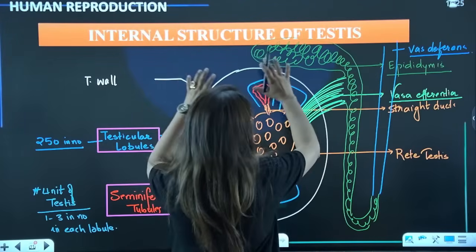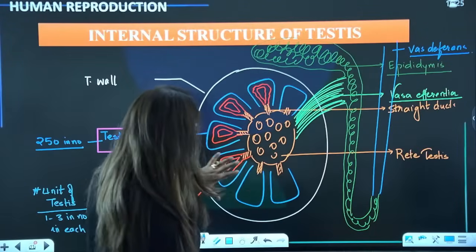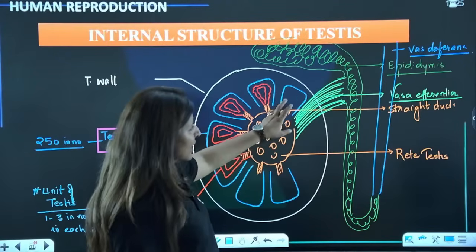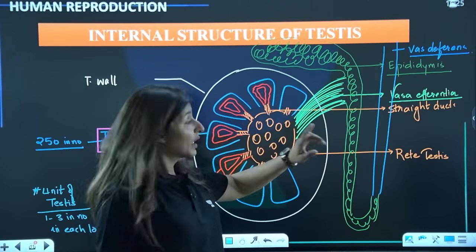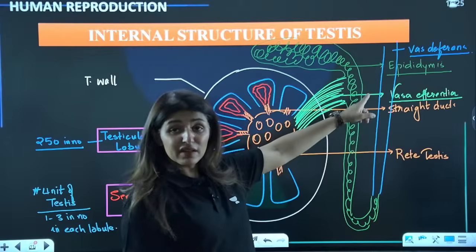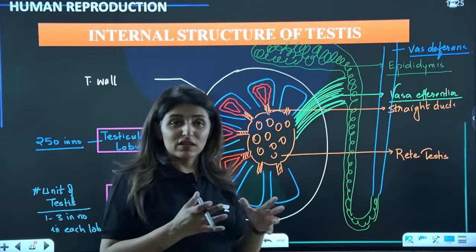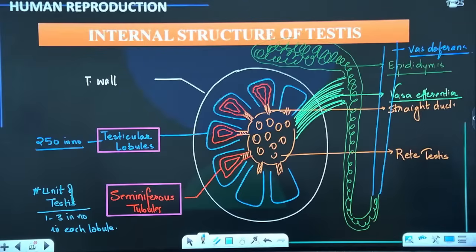Now this whole structure is present in the scrotum. All the structures I have drawn here will be present within the scrotum. So testes along with the ducts, then vasa efferentia, then epididymis, they will all be present in the scrotum. And from here arises the vas deferens. A part of vas deferens is also extra abdominal, that is, present in the scrotum. Please tell me these points are clear to everyone. Is that clear? Right. Perfect.